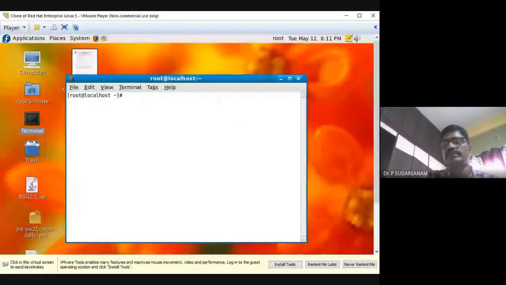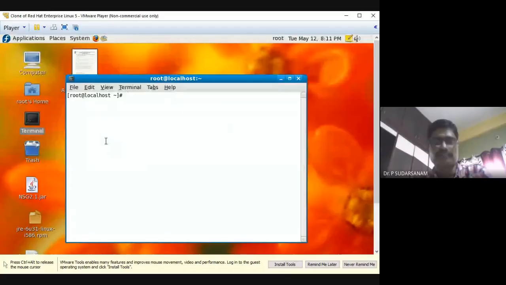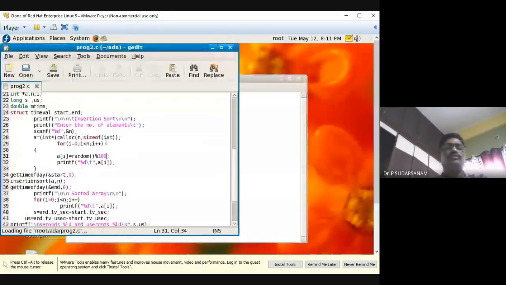Right. Can you see this, your editor? Yes, sir. So now vi is equal to... I stored all the programs here, gedit prog2.c. See, now you forget all those things.